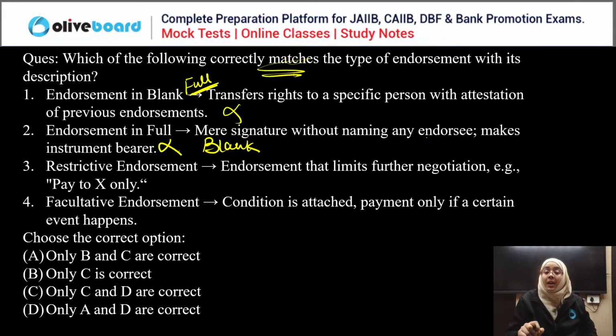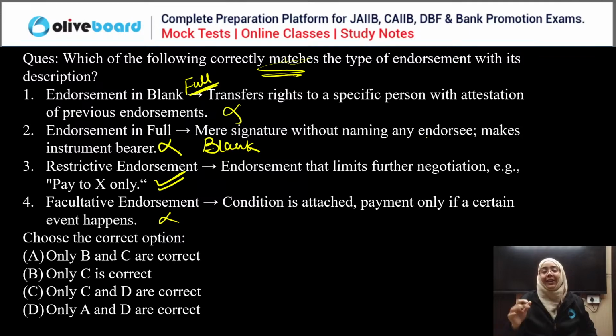That is blank. Restrictive endorsement, an endorsement that limits further negotiation, that is correct. If I have said that this is payable to X only, it means that this party X cannot endorse this particular instrument to anyone else. That is correct. Facultative endorsement, where a condition is attached, payment only if a certain event happens, is not at all this.